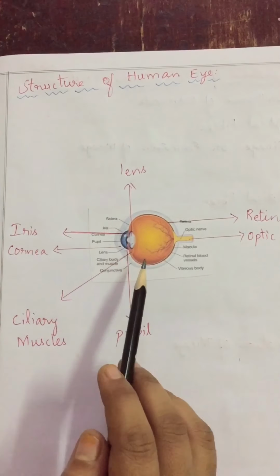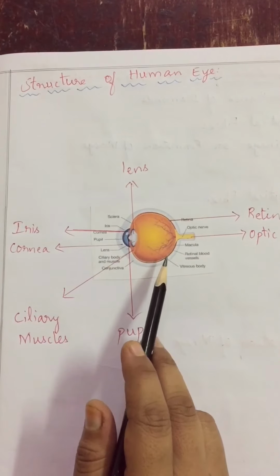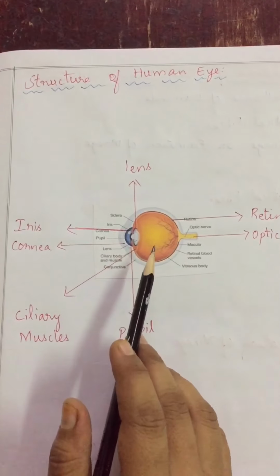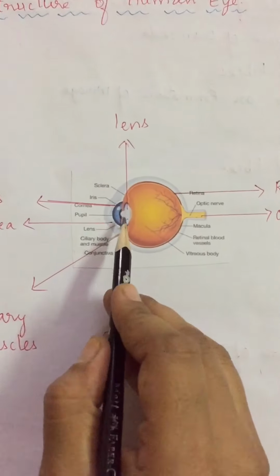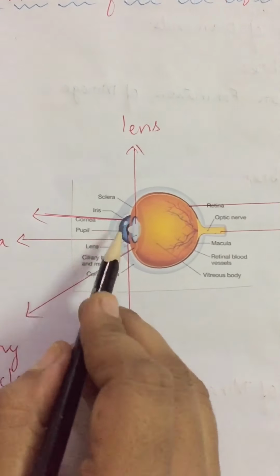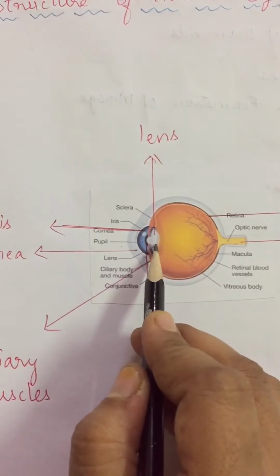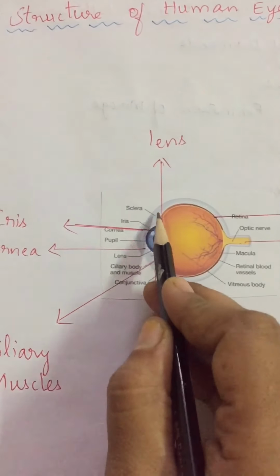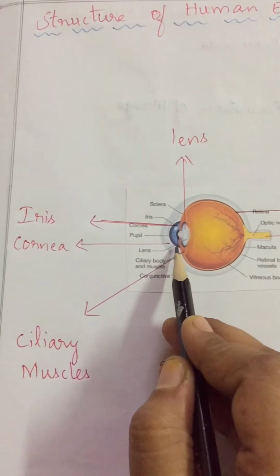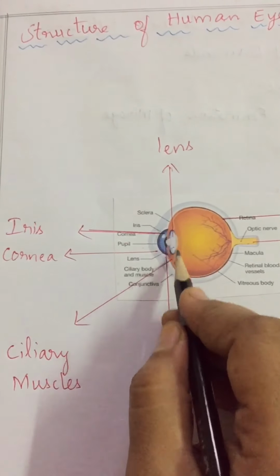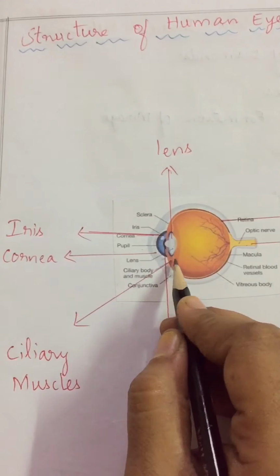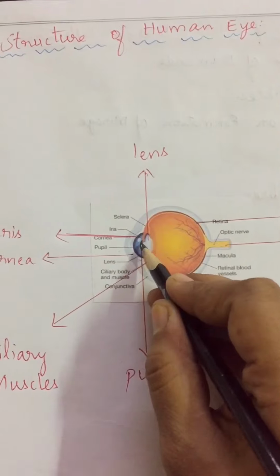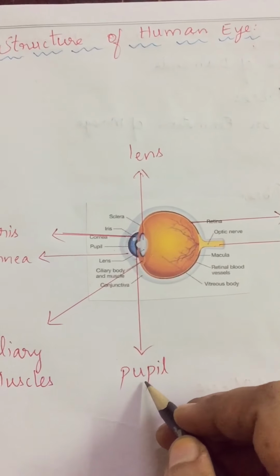Here I am showing you how the eye works to see the light and to see the object. What is the function of the eye in our body? See, here different parts are there. This color part is nothing but iris. This white part, are you observing? That is nothing but lens. And here you are observing cornea, it's like a layer. It is a transparent material called cornea, and muscles are attached to the lens, that is nothing but ciliary muscles. And this black hole, are you observing, children? That black hole in our eye is called pupil.